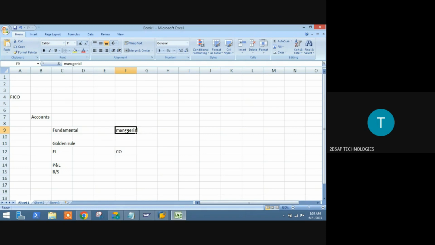Okay, so this is the basic requirement you need to know to learn SAP FICO. To learn the FICO module, these are the basic things. You need to know your golden rules. You need to know your P&L and your balance sheet. And for the CO module, if you have analytical knowledge, then it will be easier to understand.